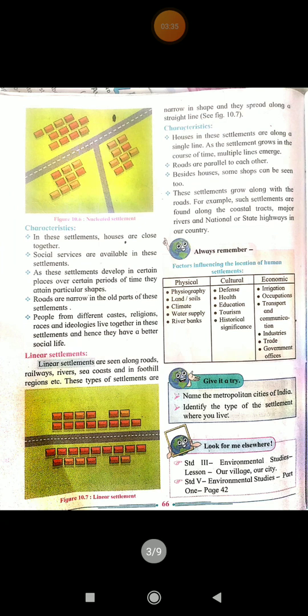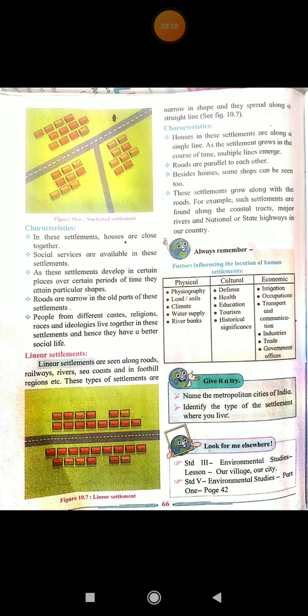Turn your page and see figure 10.6. You can see how the houses are located nearby. So let us see the characteristics of nucleated settlements. In these settlements, houses are close together. Social services are available in these settlements. Yes, all the services and facilities are available in this.